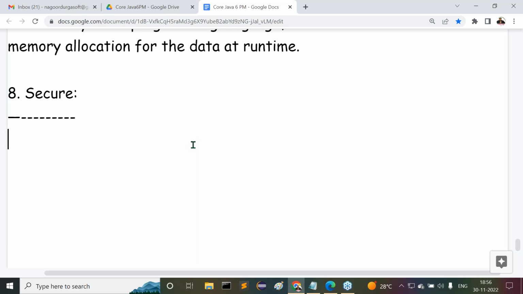What is that process? First we have to take an appointment, where some clerk might be available. In the principal's chamber, there is a clerk. First, you have to meet with the clerk. You have to state your requirement to meet with the principal. Then the clerk will give some appointment, maybe today at 12 o'clock in the afternoon, or maybe 5 o'clock in the evening. Some appointment time he will provide to you. With that appointment letter only, we have to go to the principal's chamber.